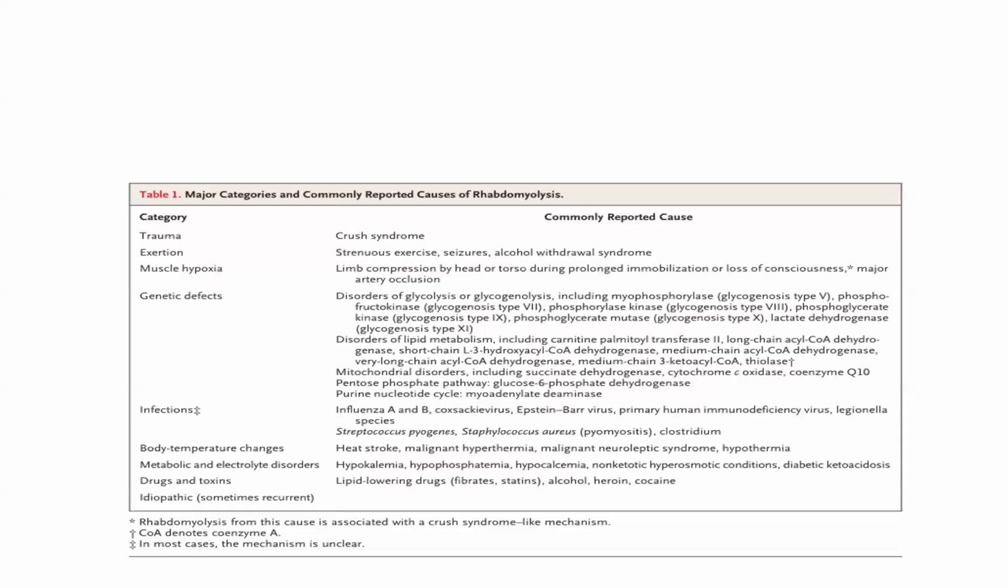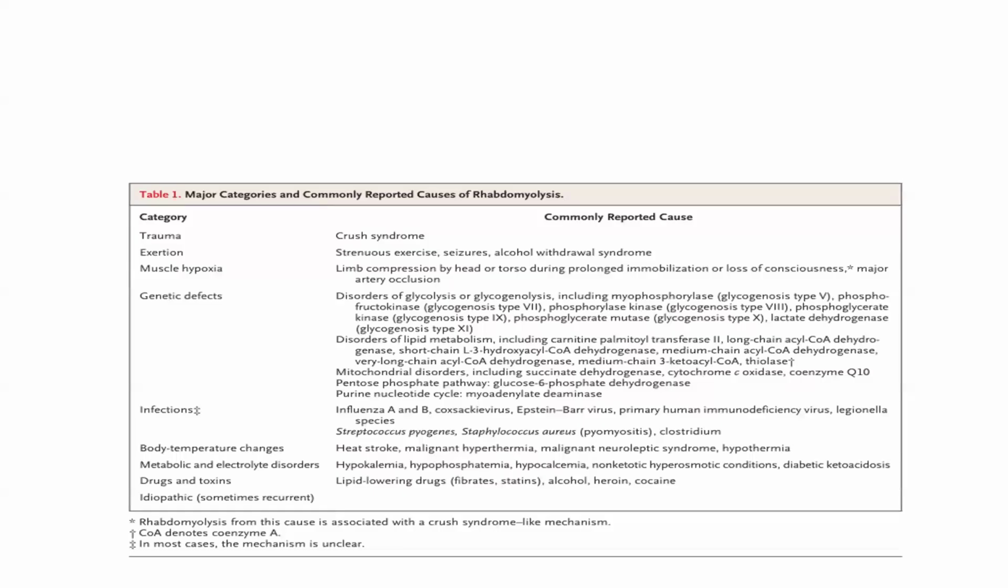So what are the common causes? First category: there are two causes, trauma and non-traumatic injury. In case of trauma, the commonly reported cause is crush syndrome. Then exertion. Strenuous exercise, seizure, and alcohol withdrawal syndrome may cause rhabdomyolysis. Then muscle hypoxia. Limb compression by the head and torso during prolonged immobilization or loss of consciousness, and major artery occlusion.